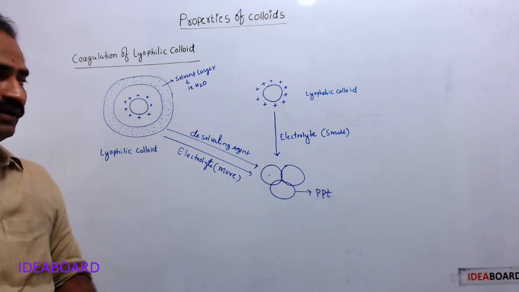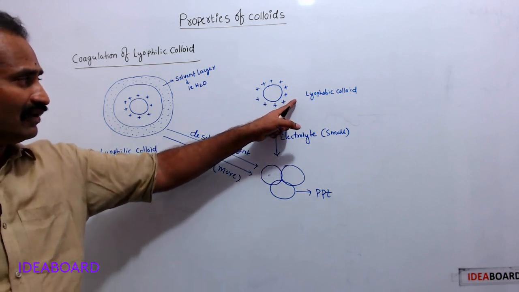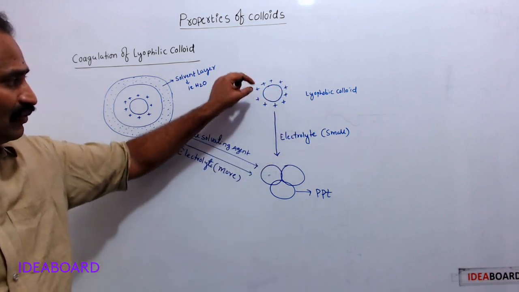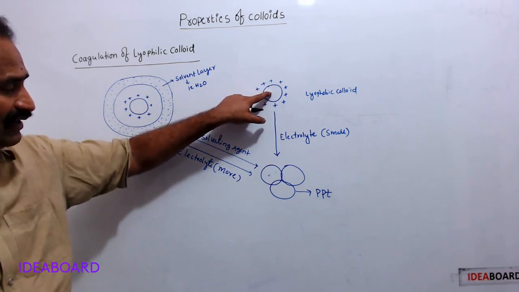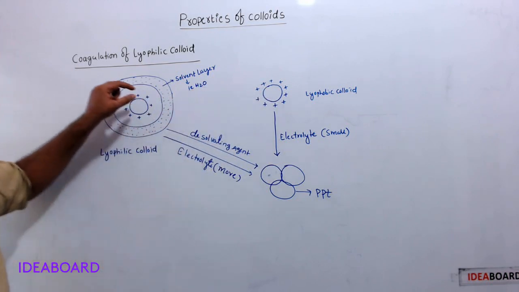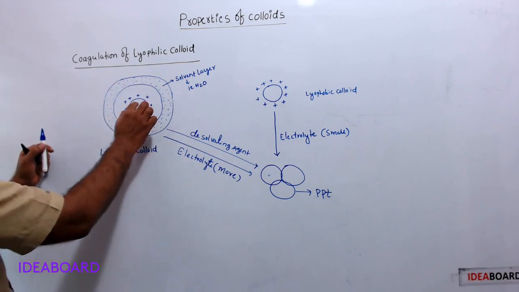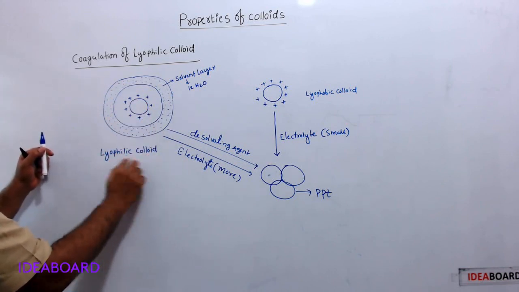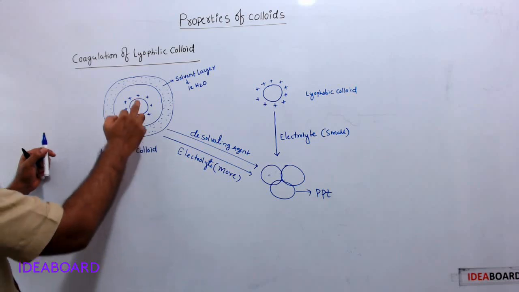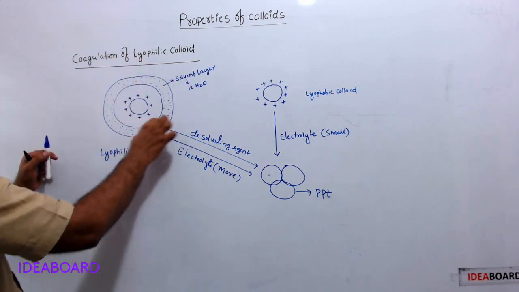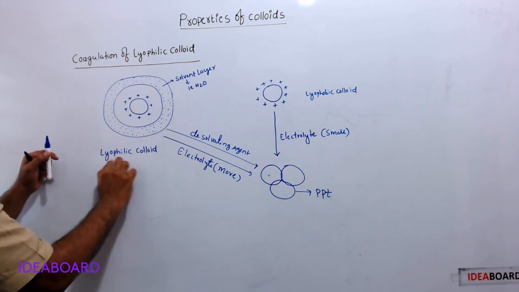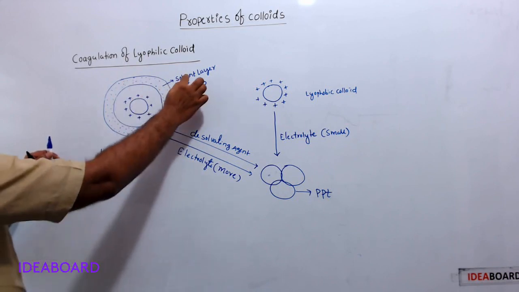What is the difference? Around lyophobic colloid only charges are present, but there is no solvent layer. How to recognize lyophilic colloid: around lyophilic colloid there is a solvent layer, because lyophilic colloids have more affinity towards solvent.